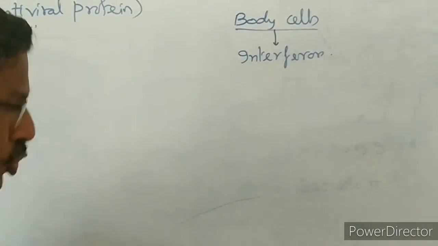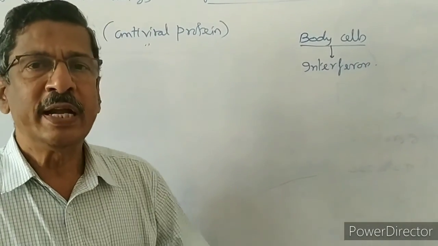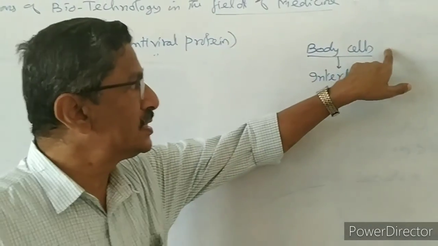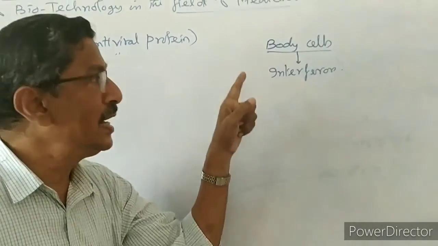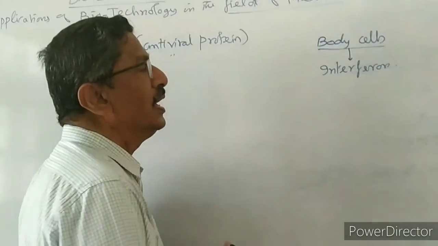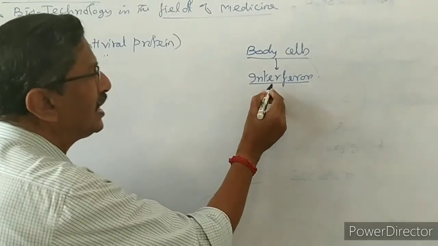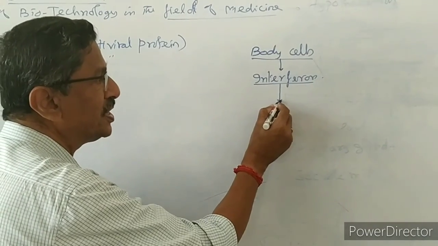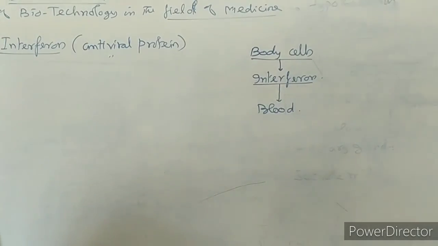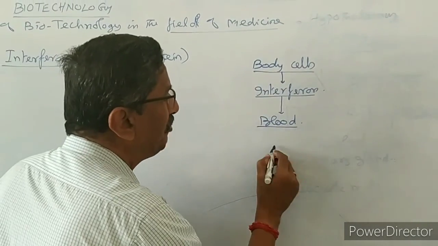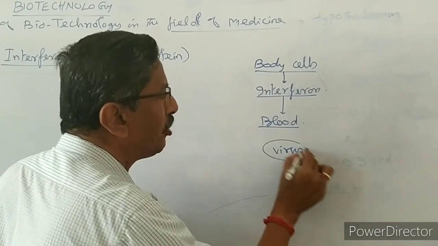We are not consuming interferon along with our food. We take normal food, but it is digested and absorbed by the cells. After getting the food material, the cells prepare a new chemical, called interferon. All the body cells produce interferon. Once it is present sufficiently, it goes to the blood. The interferon will be present in the blood. So in the blood, if any virus enters, a virus is very poisonous.